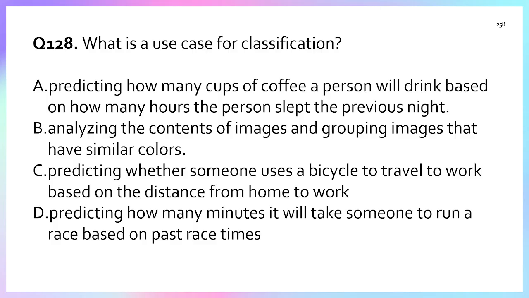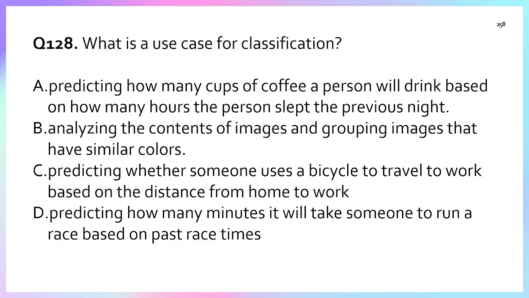So here it's asking about the use case of the classification. It is very common that classification is used in supervised machine learning tasks where the model predicts the category outcome, right? So that is assigning the data into discrete classes. So option A, predicting a numeric value. This is part of the regression, not the classification, because predicting how many cups means it may be six, seven, eight, or more, or zero. So this is part of the regression, not the classification.